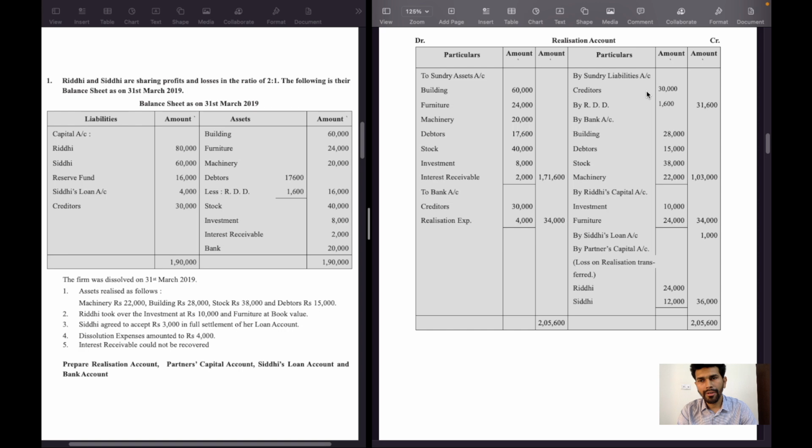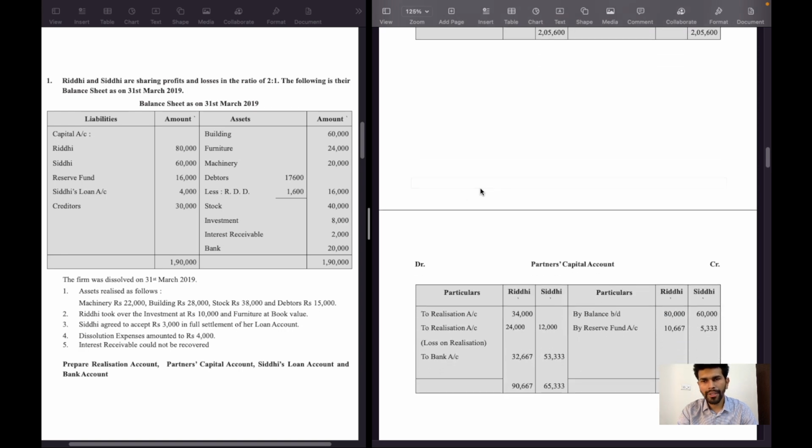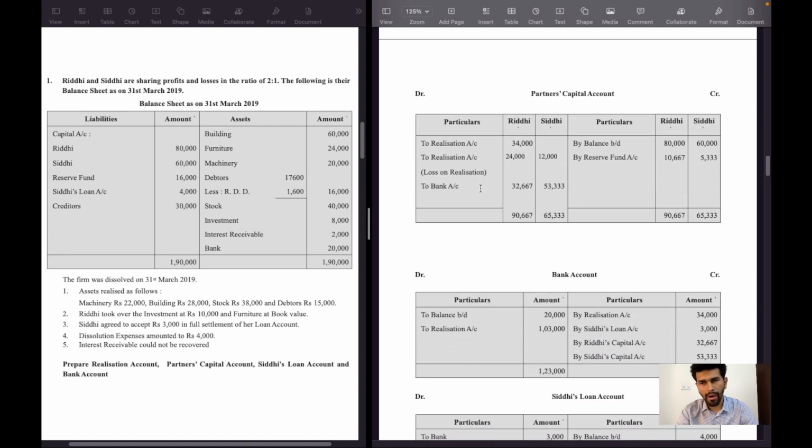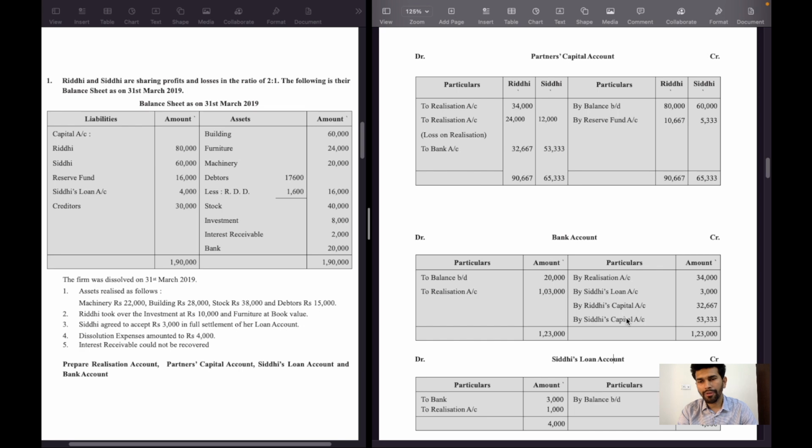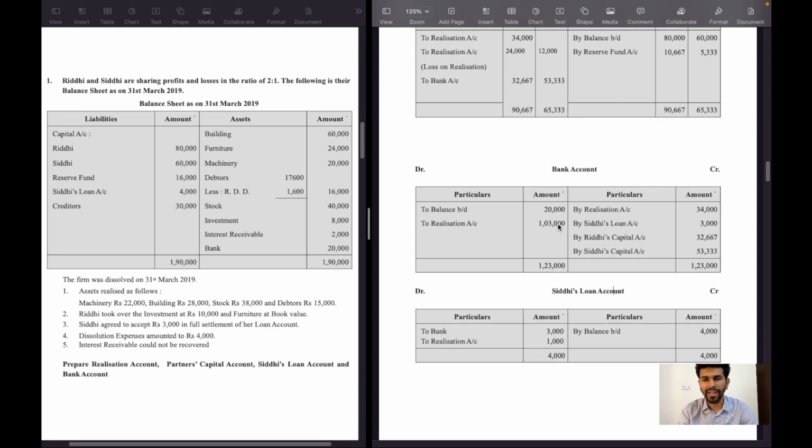Liabilities are paid off. So the liabilities are recorded on realization debit side. The dissolution expenses are recorded and the amount transferred to partners capital account on the opposite side. Then partners capital account closed, balancing figures are transferred to bank account, and bank account debit side and credit side is the same.